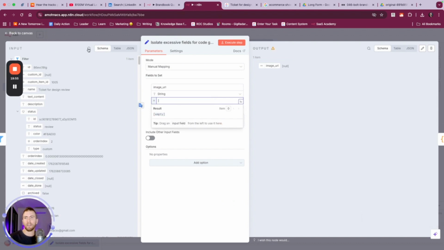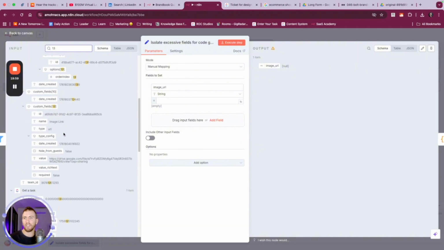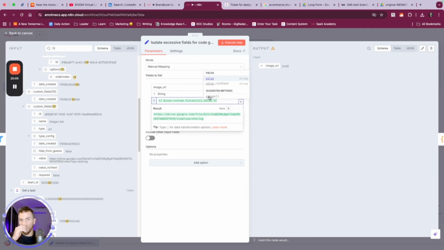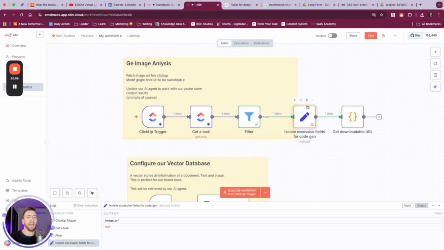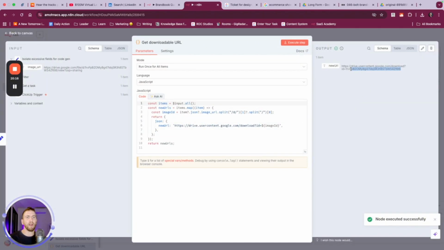So we need to come here, find the right mapping. Remember, we want to search for custom field 13, get the value. And you see here, this isn't the one that we want. We want to actually run this. Let's see if this one works. And this should give us a more filtered URL. And if you notice, it's a different pattern.